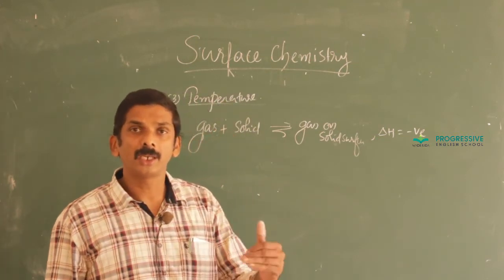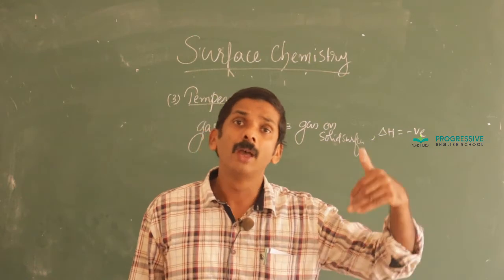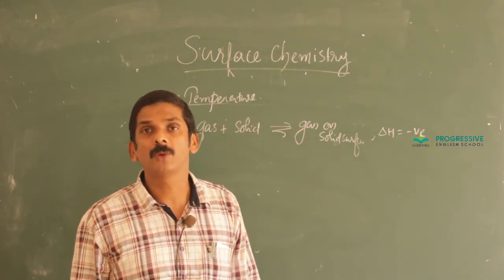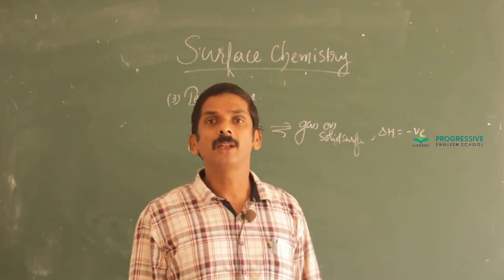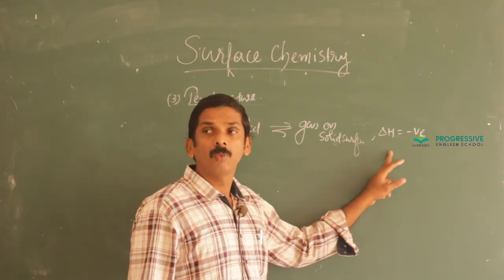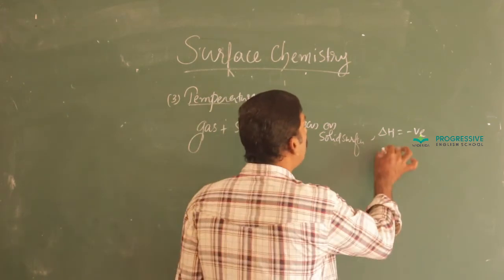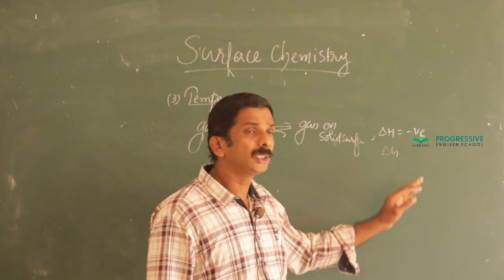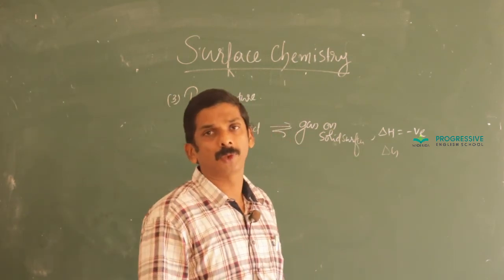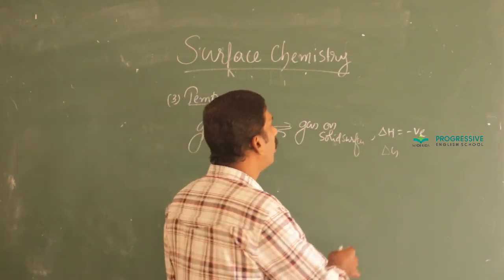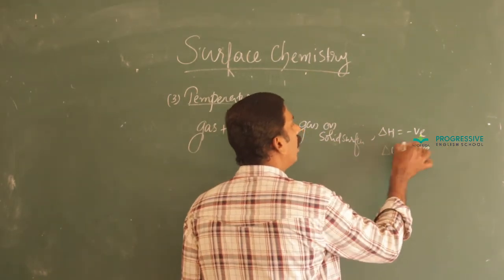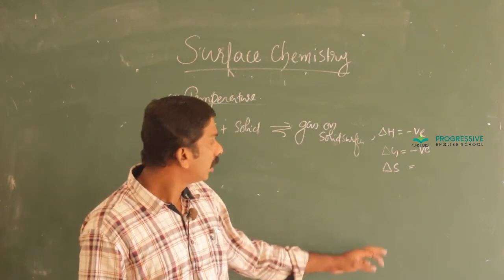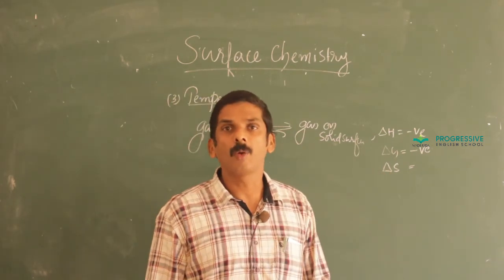And we discussed that in the case of chemisorption, since we supply an extra energy, that is, activation energy is required for chemisorption, the rate first increases, then decreases. Then what is the sign of delta G? Delta G means it is a change in free energy, and for a spontaneous process, the value of delta G is always negative. And what will be the sign of delta S for adsorption? Delta S means change in entropy.